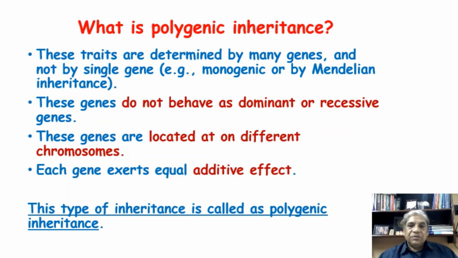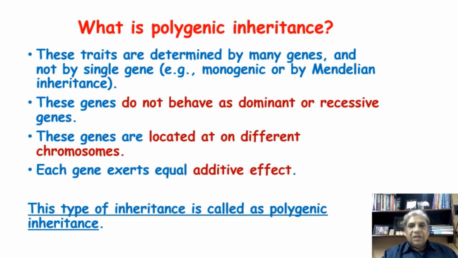But here they are distributed. There may be a disease or abnormality, or even a normal character, determined by genes which are 10, 12, 15 in number, sitting on 10, 12, 15 different chromosomes. So their location is on different chromosomes. That is another important point. Then each gene exerts an equal additive effect. It is not so that the gene sitting on chromosome number 5 is more effective for that particular polygenic inheritance and the gene sitting on chromosome number 21 is less effective.